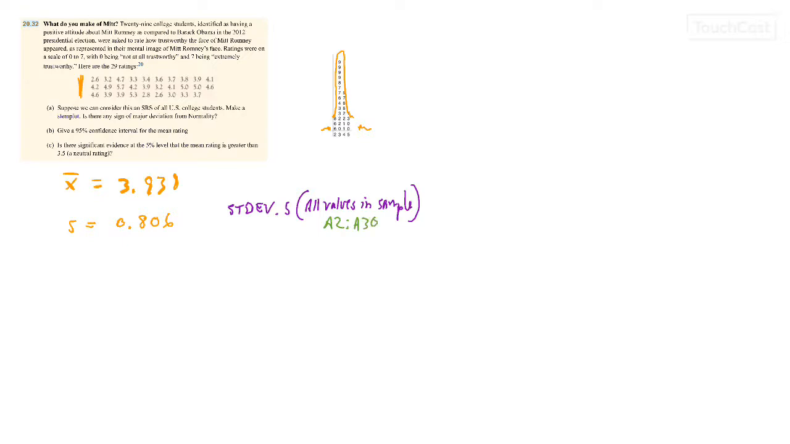Okay, so once you figure out the standard deviation, the third piece of information that you're going to need is the degrees of freedom. So remember, degrees of freedom is the sample size minus 1. In this case, it would be 29 minus 1, which is 28. So we have 28 degrees of freedom. Okay, so to calculate the confidence interval for 95%, we're going to use a formula.